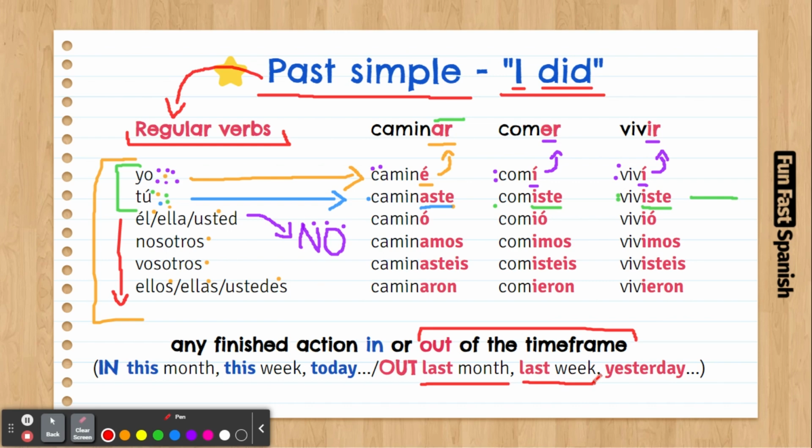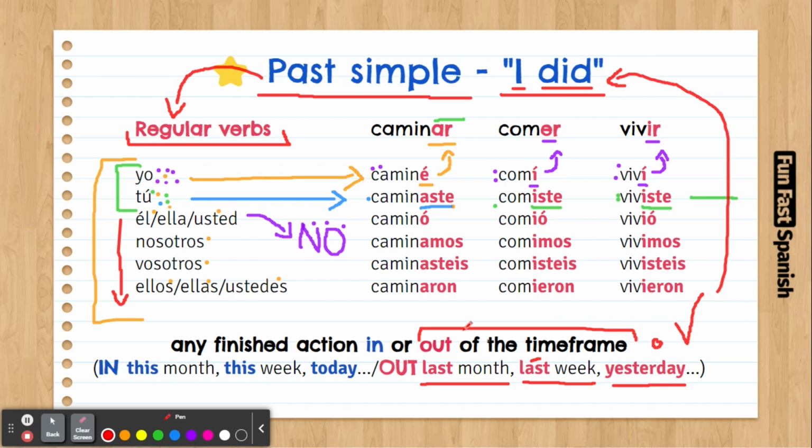Are you in last week? No, you are not. Yesterday. Are you in yesterday? No, you're not. And so on. This is out of the time frame. That's what it means. It means that you're no longer there. And for you to recognize this, we use the word "last" all the time. Last week, last weekend, last year, last month, last century, and so on, or simply yesterday or last night, right? We are no longer there. So when we are out of the time frame, we are going to use the past simple, I did.